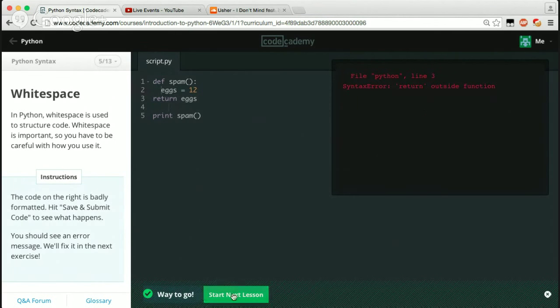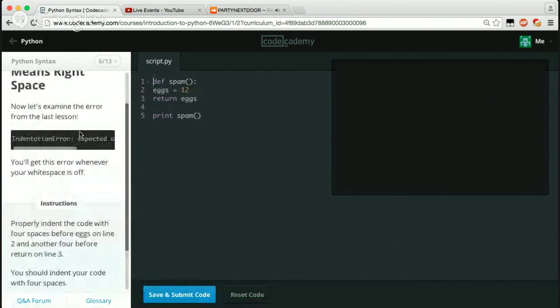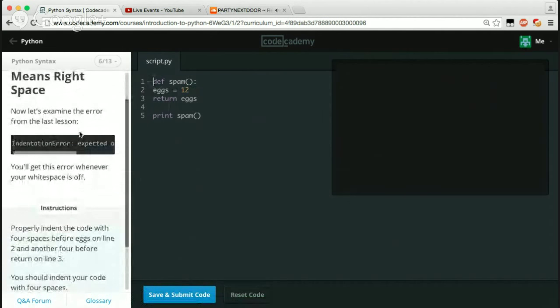Oh, no, whatever, way to go. We're going to the next one anyways. So whitespace means right space.